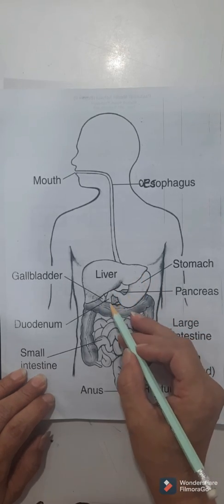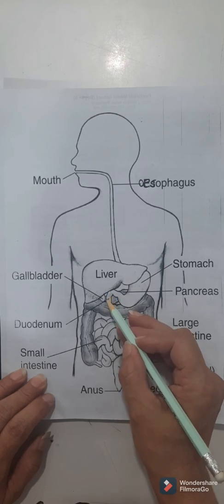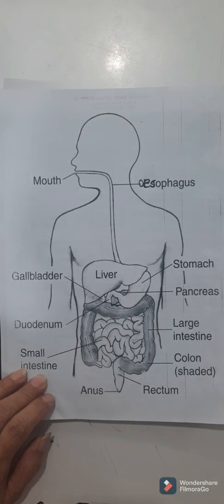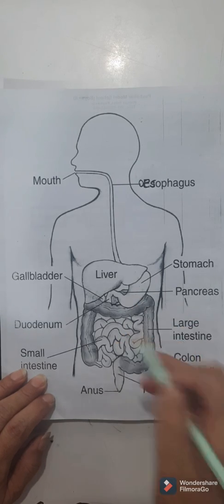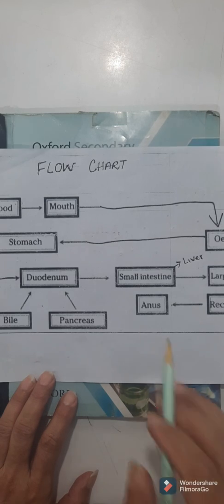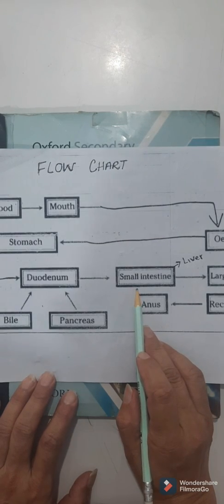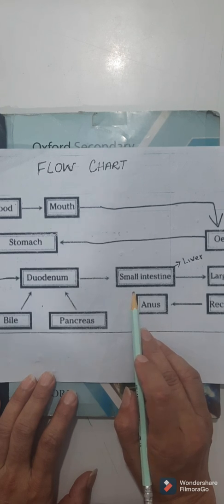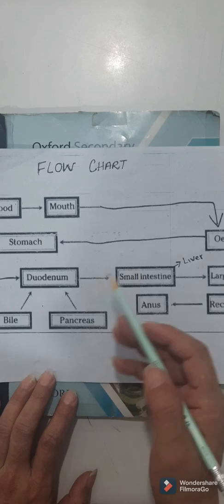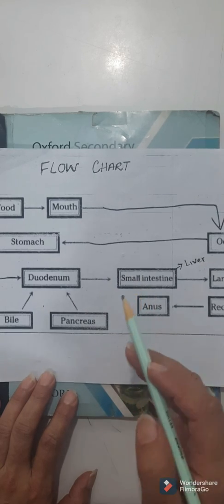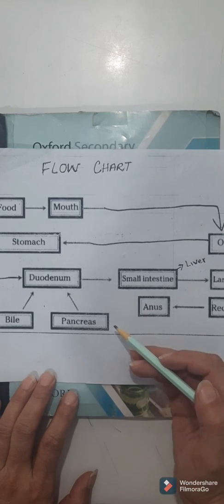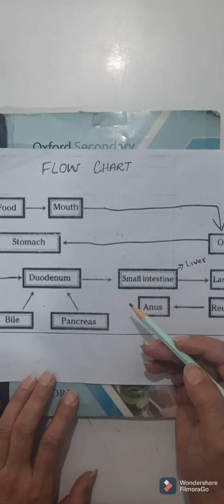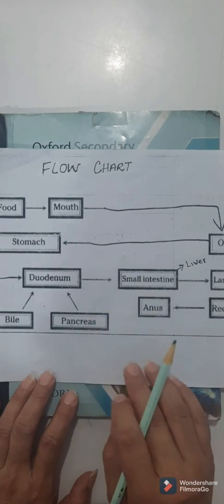Now the food will enter the duodenum. This part is the first part of the small intestine. It connects the stomach with the rest of the small intestine. The small intestine is just named small. It is the largest or the longest part of the digestive system. It is a coiled tubular organ about 7 meters long and 3 centimeters in diameter. A major proportion of the digestion of food takes place over here.